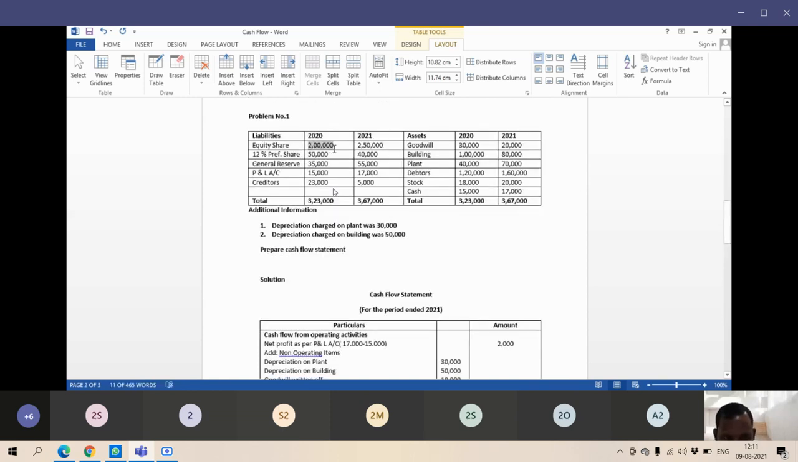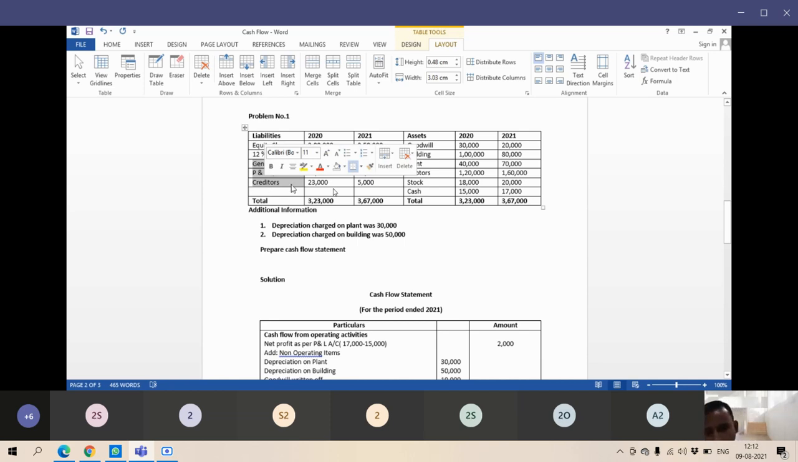See here, in 2020 it is 2 lakh rupees, 2021 2,50,000, what happened? There is an issue of shares. You getting my point? 50,000 shares were issued. Preference shares were 50,000, now 40,000. Preference shares are redeemed. Okay, less, we have redeemed. And the general reserve part will not come.